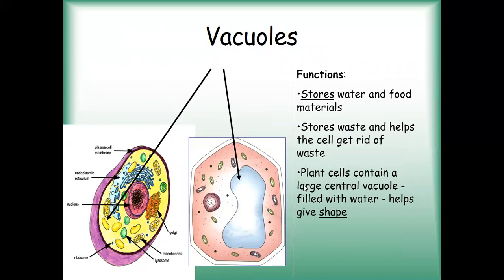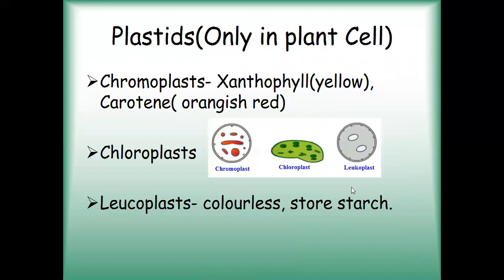Plant cell contains a large central vacuole filled with water, which helps in giving the shape. So as we all know, plant cell has a rigid or a definite shape. So that is mainly because of the vacuole that is filled with water.